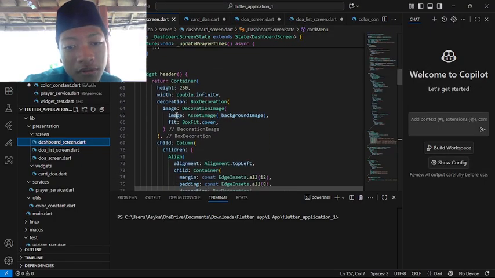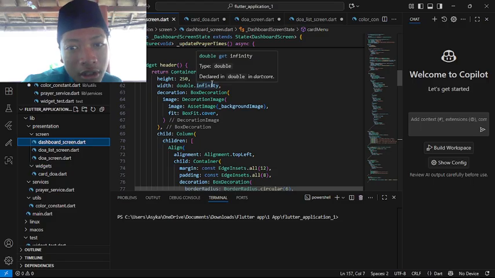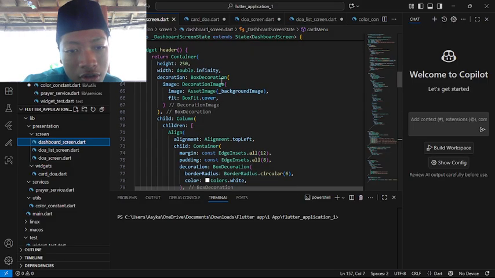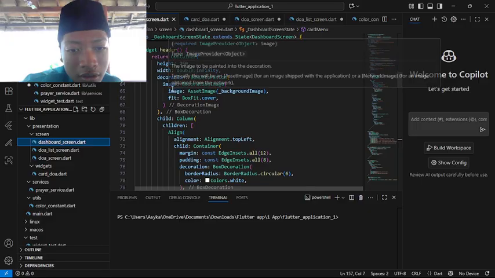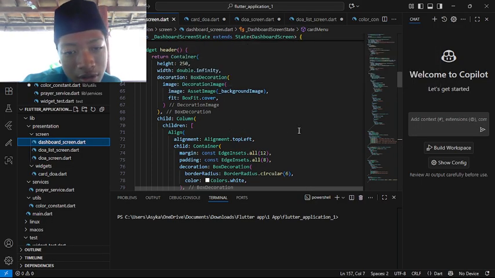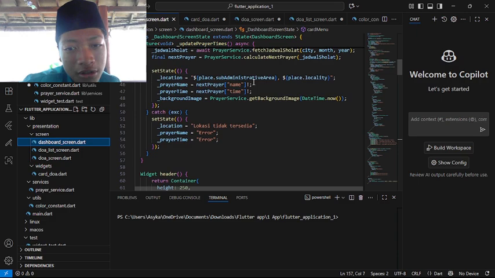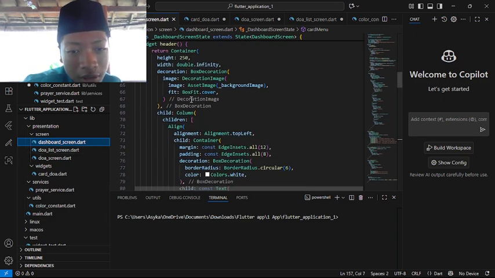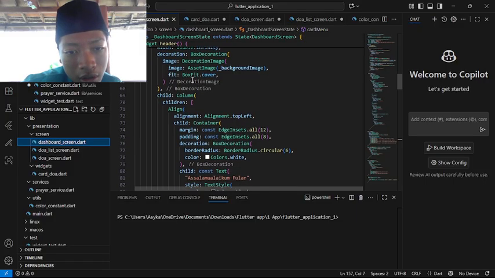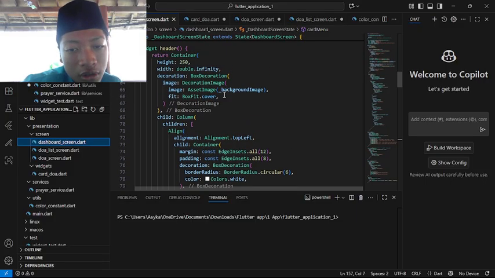Next, this is the widget of the header. Return container. We are making a container with the height 250 and the width double infinity, so from the right to the left to infinity. Decoration, box decoration, to which we add some items. It was image decoration, image asset image. It was background image, which is the class of the background image from before at the prior service. Fit box fit cover, so we make the background image fit with the container.